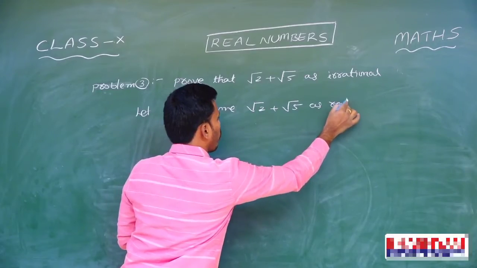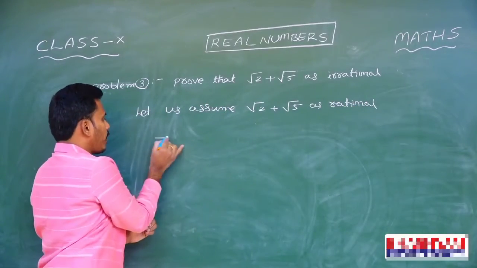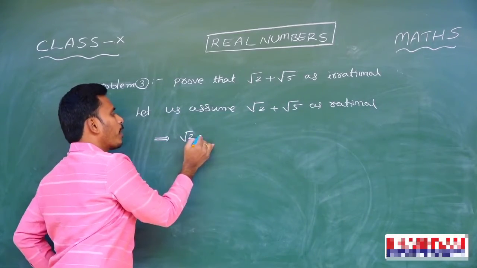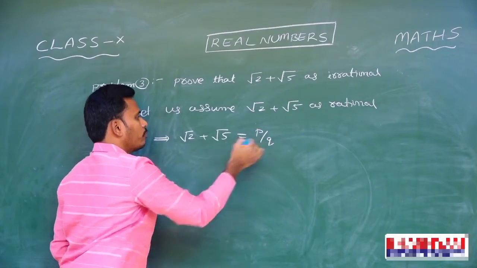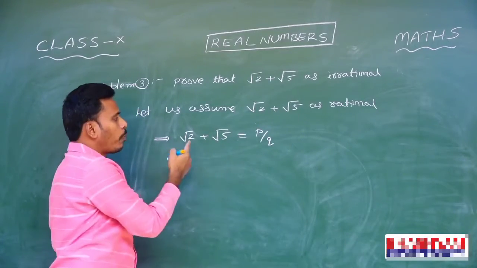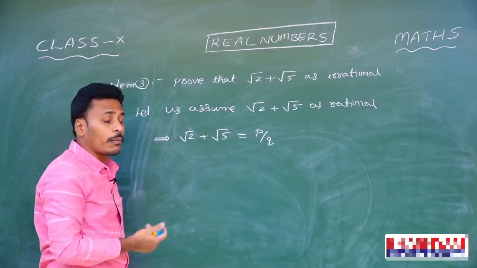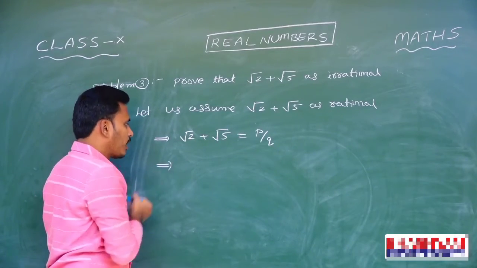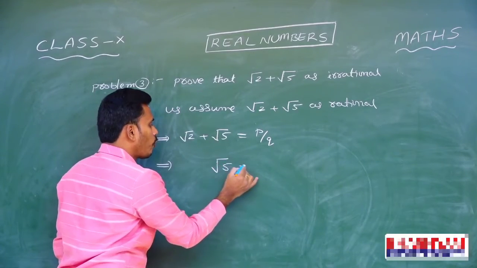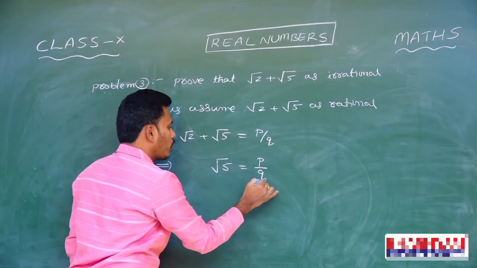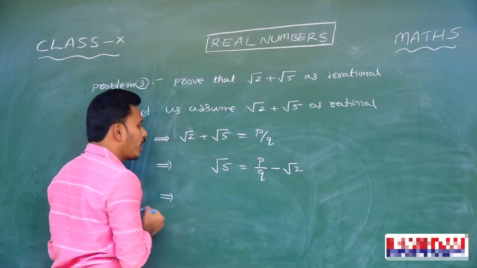Since root 2 plus root 5 is a rational number as your assumption, you can express root 2 plus root 5 in the rational form p by q. Root 2 plus root 5 is p by q. Then to arrive at a contradiction, we need to move with some of our mathematical skills. You just send this root 2 to that side, it becomes root 5 is equal to p by q minus root 2. And then you just square on both sides.